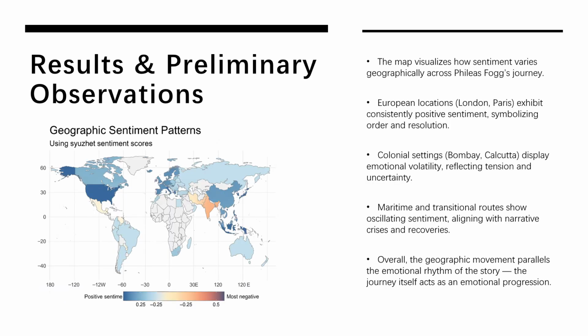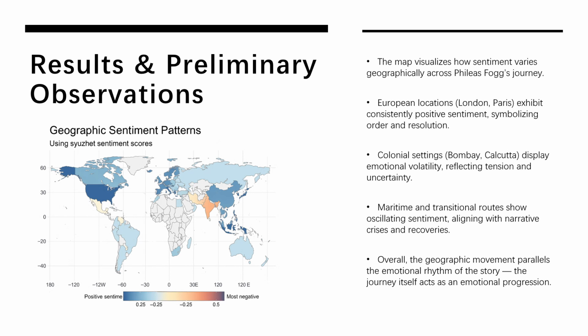This map shows how emotion varies geographically. European cities like London and Paris are mostly positive, representing stability and order. In Mumbai and Calcutta, sentiment fluctuates strongly, perhaps showing cultural tension or plot challenges.